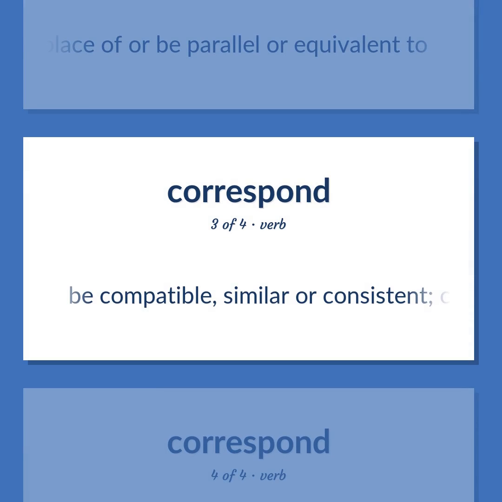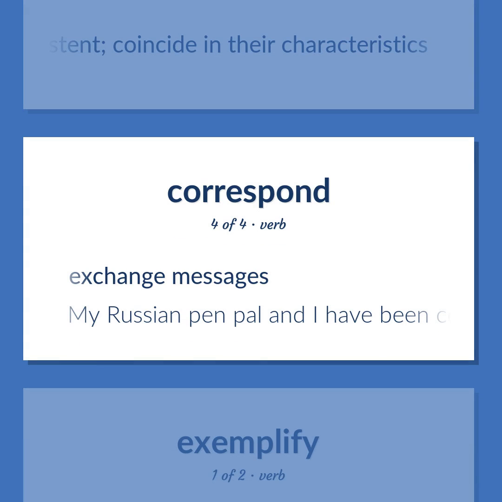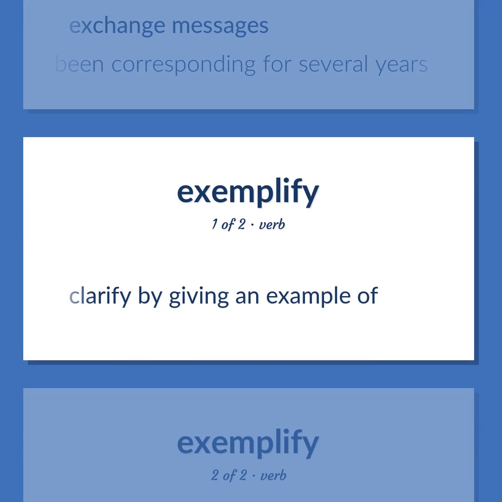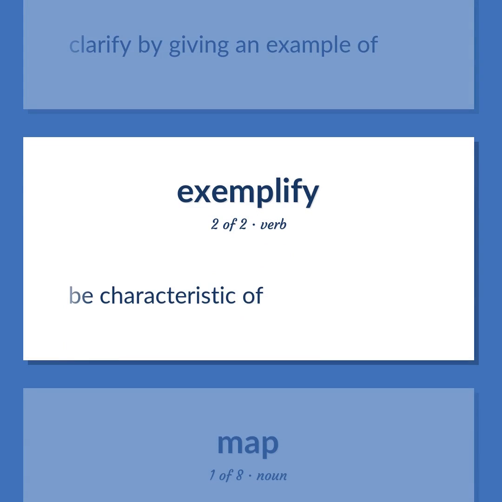Be compatible, similar or consistent, coincide in their characteristics. Exchange messages. My Russian pen pal and I have been corresponding for several years. Clarify by giving an example of. Be characteristic of.